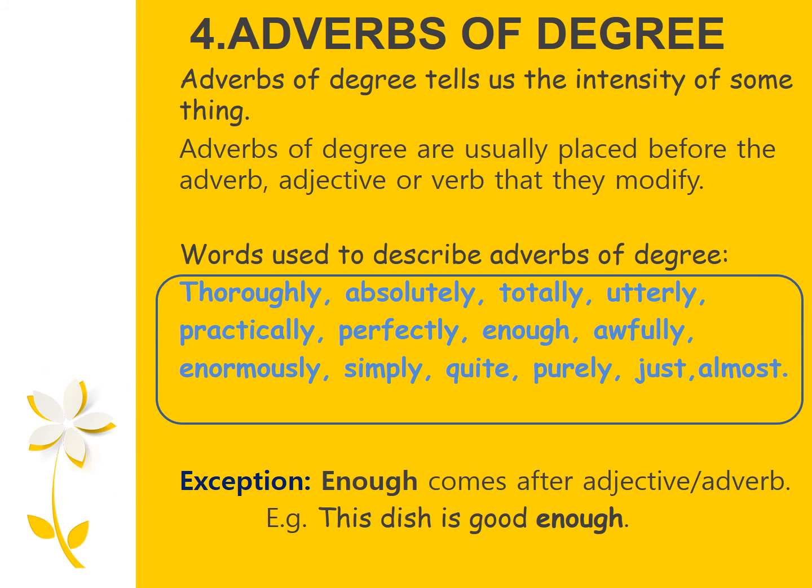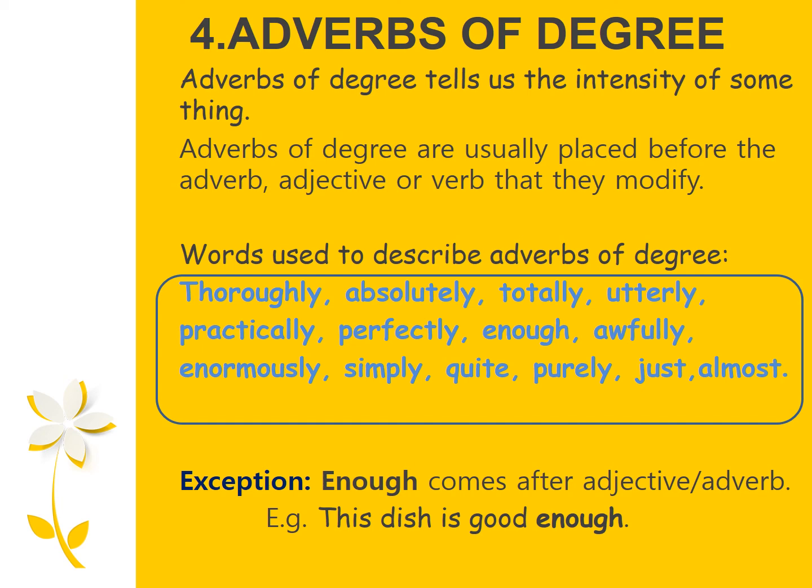Now the fourth type of adverb would be adverbs of degree. Adverbs of degree tell us the intensity of something. Adverbs of degree are usually placed before the adverb, adjective, or verb that they modify. Now the words that are used to describe adverbs of degree would be thoroughly, absolutely, totally, utterly, practically, perfectly, enough, awfully, enormously, simply, quite, purely, just, almost.